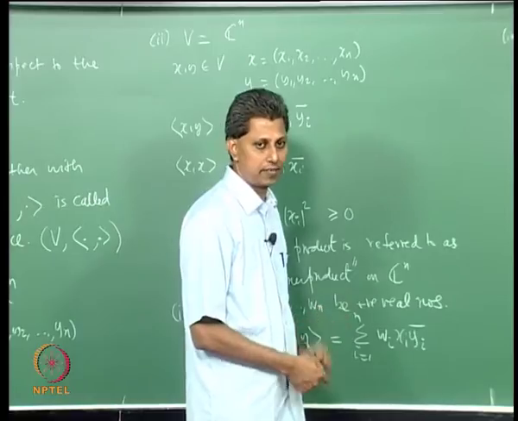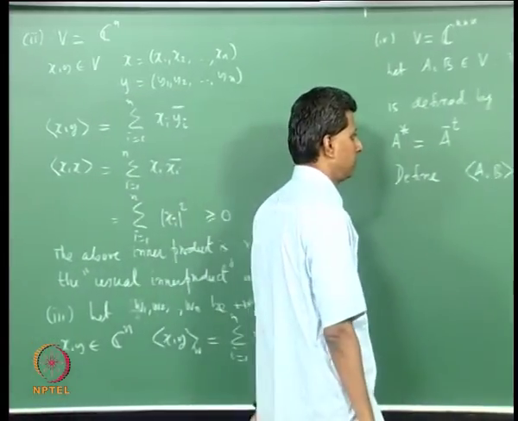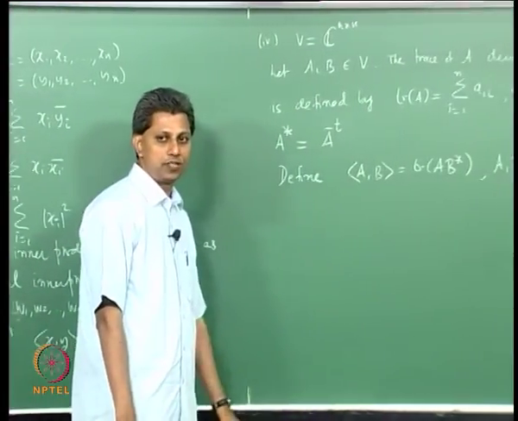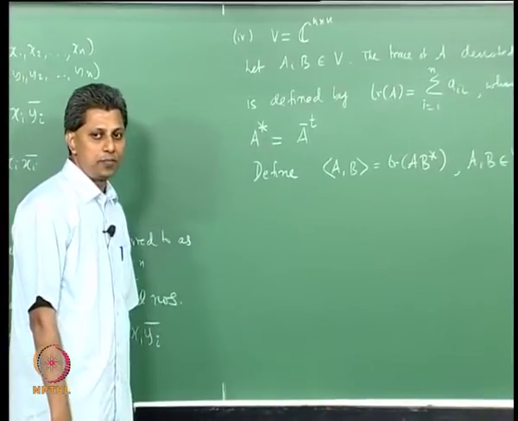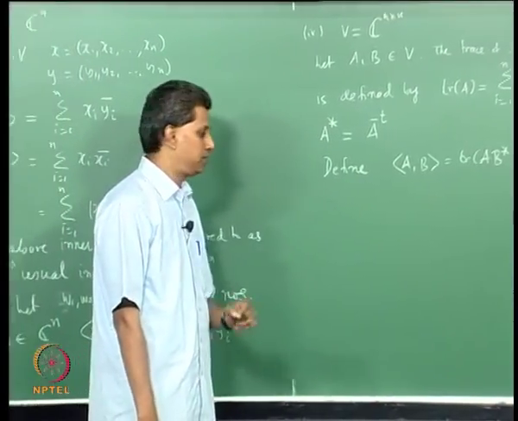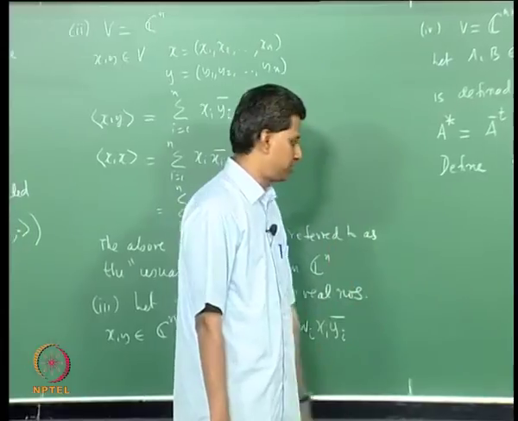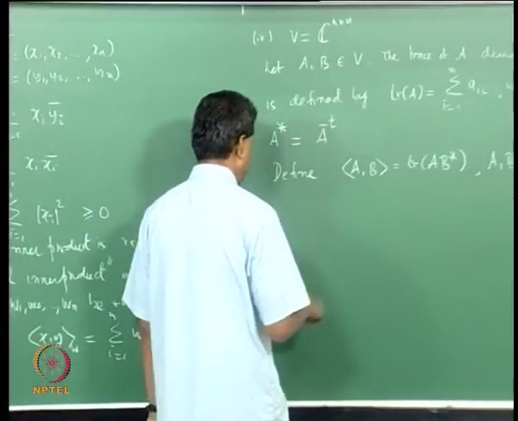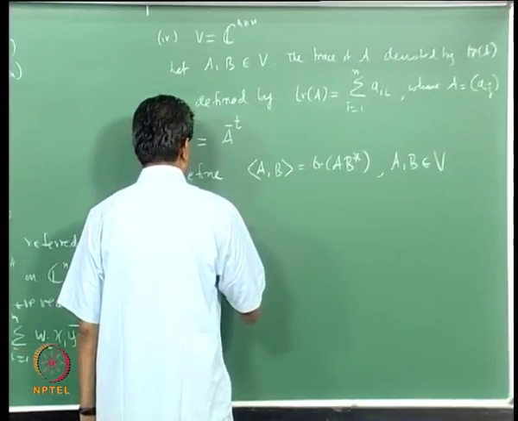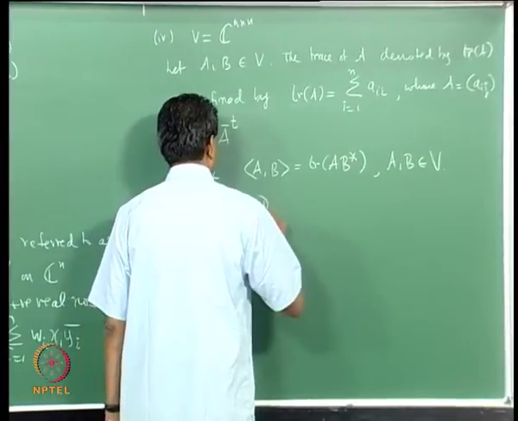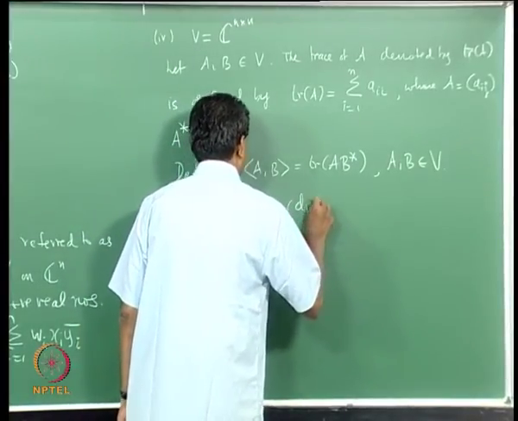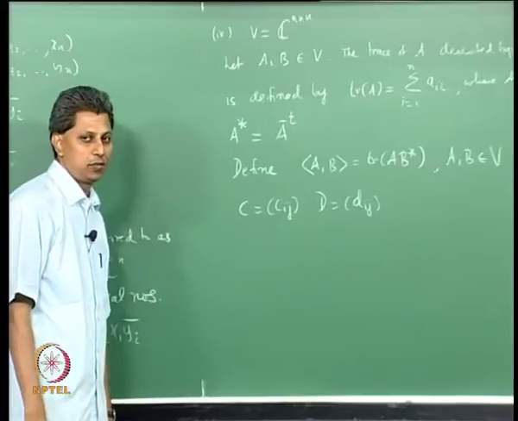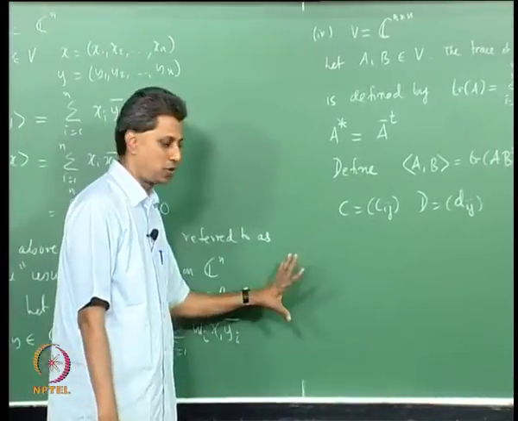Let us see whether that is correct. Given two matrices, let us first compute an arbitrary element of the product. Let us say I use C and D, where C is Cij and D is Dij. Suppose I want to compute the rth component of the product CD.